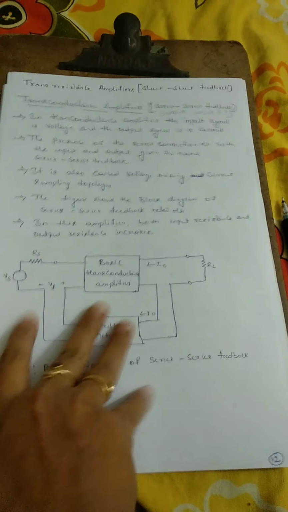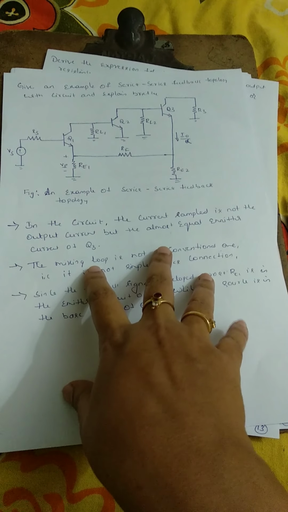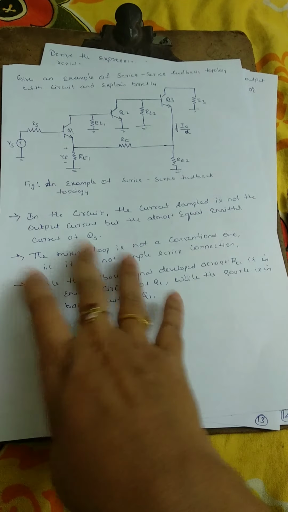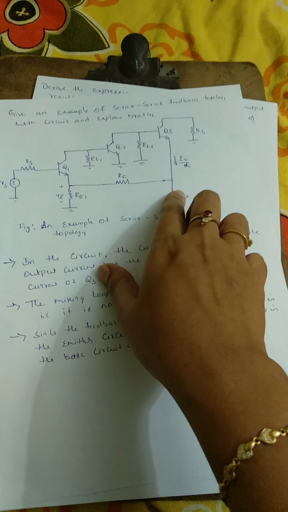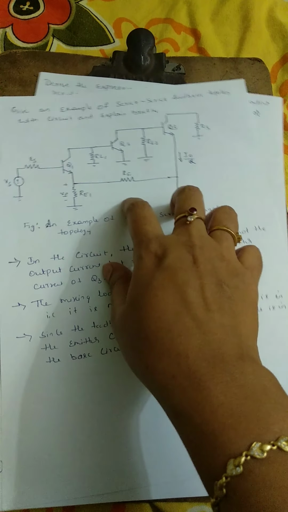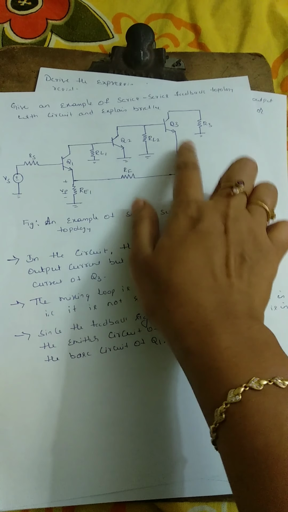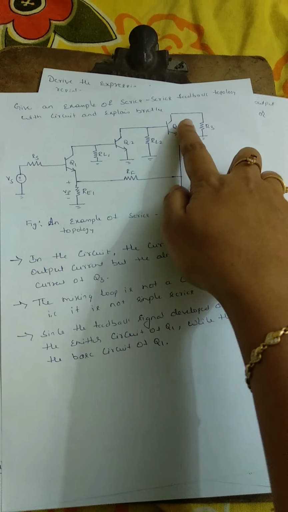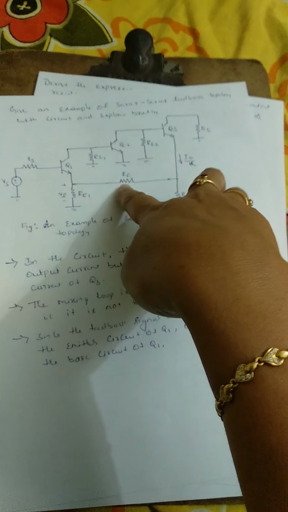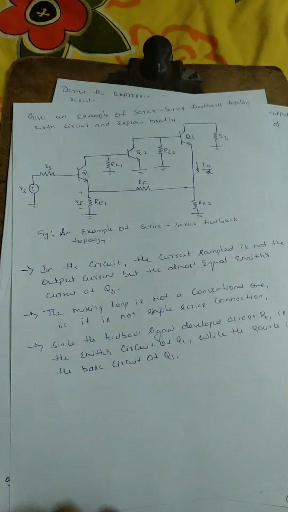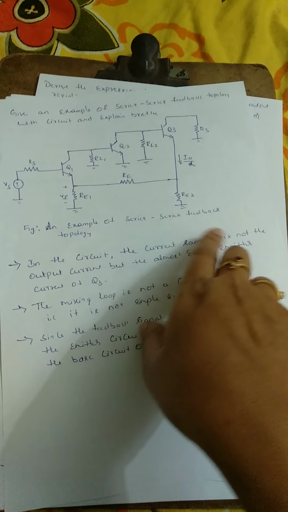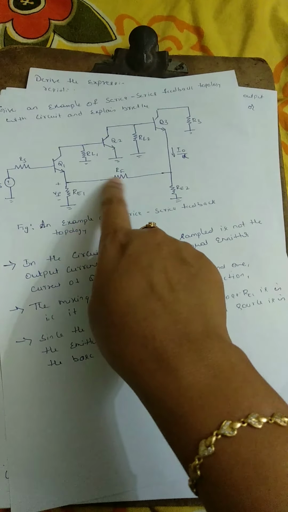Okay, the next is: give an example of series feedback topology with circuit. So this is an example for series feedback, that is the transconductance amplifier, where they have used three transistors Q1, Q2 and Q3. Here the output is not fed back through the collector. It is fed back through the emitter, that is almost equal to the emitter current of Q3. So here the feedback has been given.